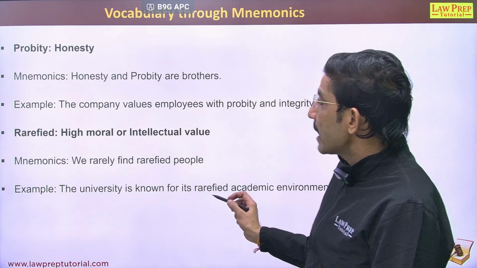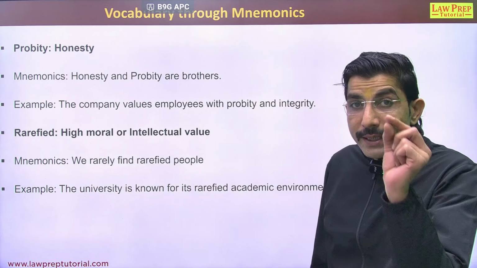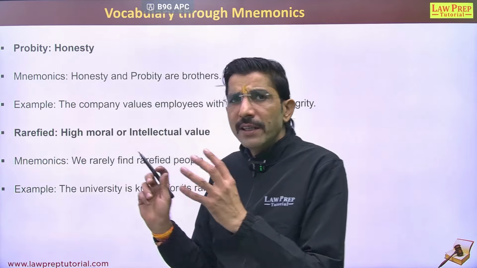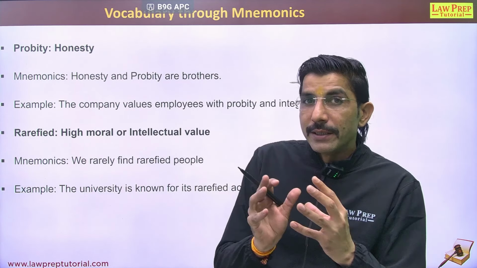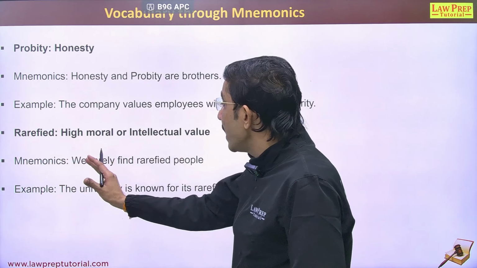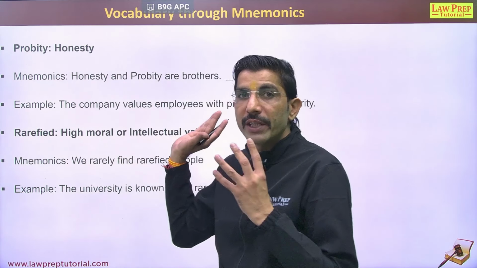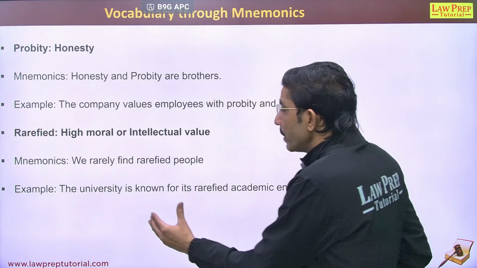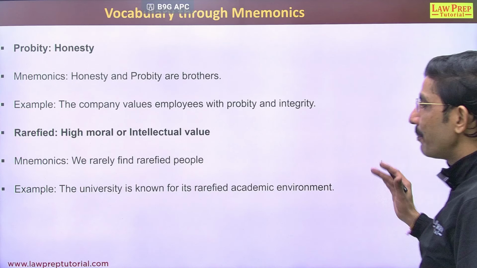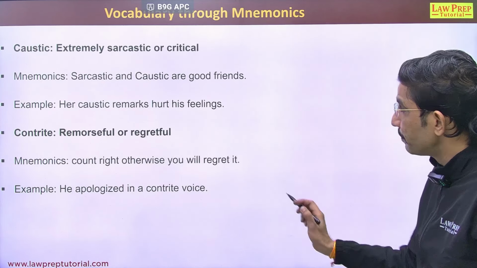Right? Next word is rarefied. Rarefied means high moral or intellectual value. Just see the initial letters of the word. We have R-A-R-E. So we can assume it is rare. Rare is a very common word. So we can recall this word with the help of: we rarely find rarefied people. Rarely is a common word. We can recall it with the help of mnemonics. Let's see the example. The university is known for its rarefied academic environment. That means high moral environment we are talking about in the given example.